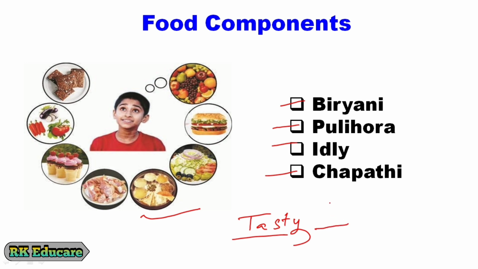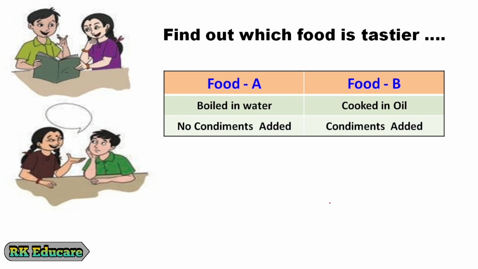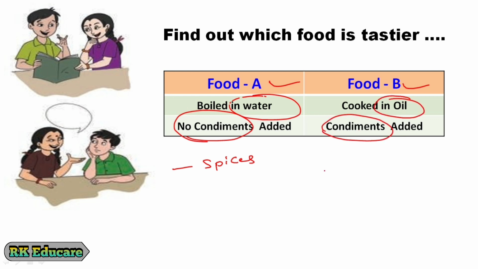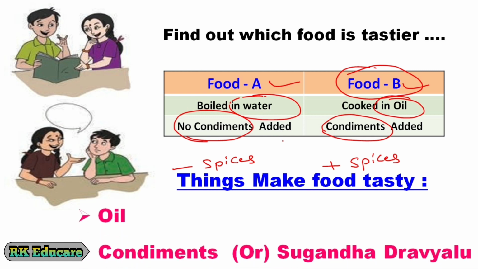To understand it, let us examine two dishes given here, food A and food B. Food A is a chicken piece which is boiled in water and no condiments are added. Means spices are not added in food A. Food B is a chicken piece which is cooked in oil and condiments means spices are added like coriander, ginger, garlic and everything is added. Among these two, which food is tasty? Yes, you are right. Food B is tasty because it is cooked in oil and condiments are added. By this we can say oil and condiments make the food tasty. Condiments are also called sugandha dravyalu.